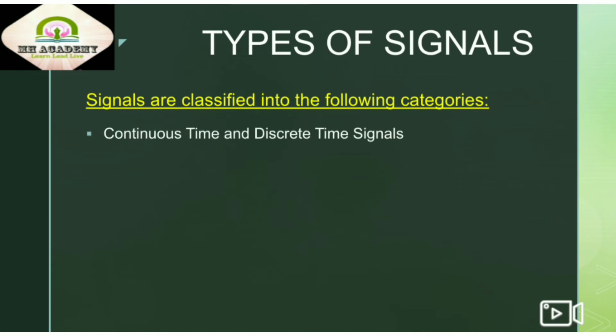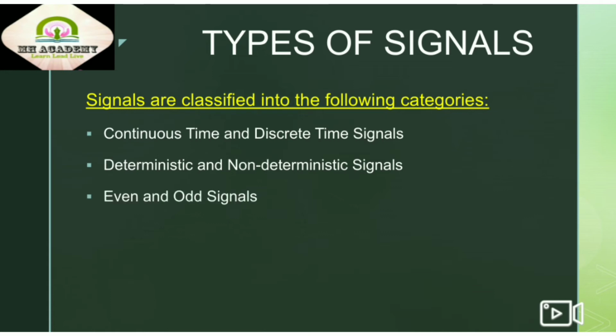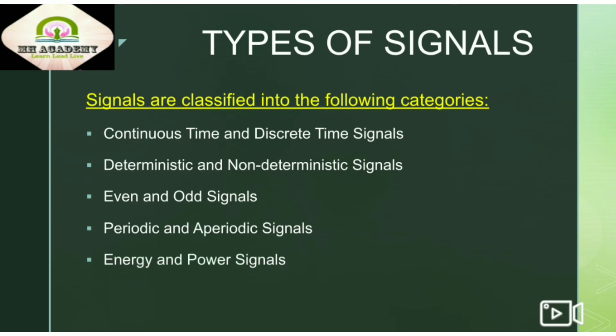Next, we have the types of signals. In these types of signals, we have many different categories. The first type is continuous-time signal and discrete-time signal. Next we have deterministic and non-deterministic signals. Next, even and odd signals, periodic and aperiodic signals, power signals, energy signals, and real and imaginary signals.